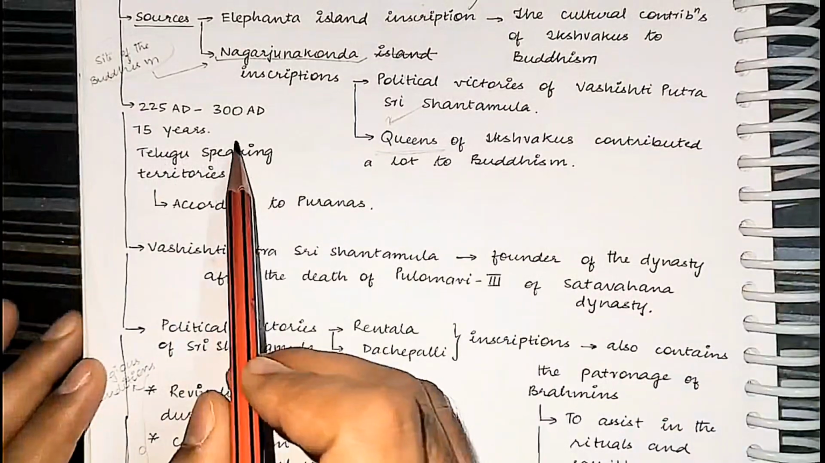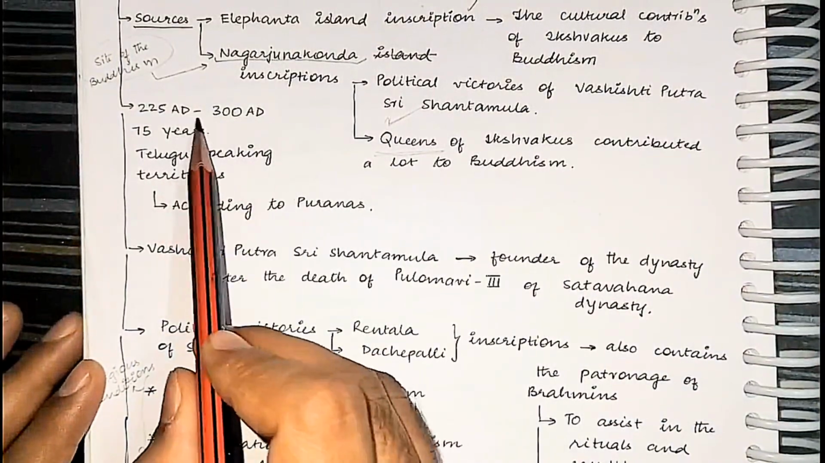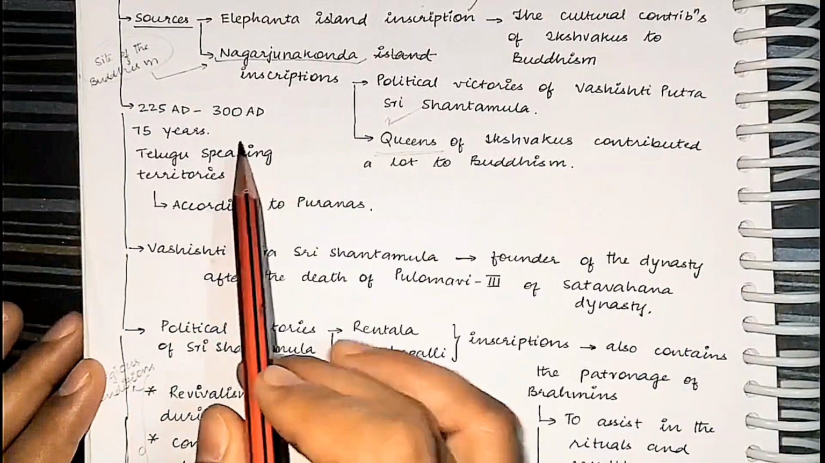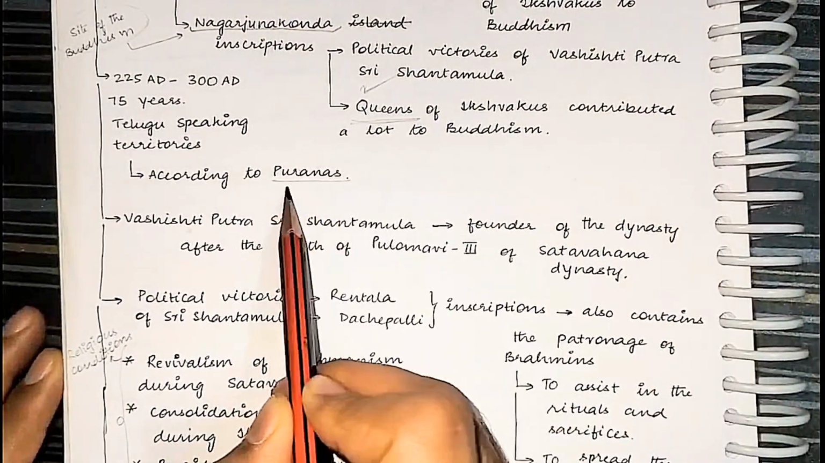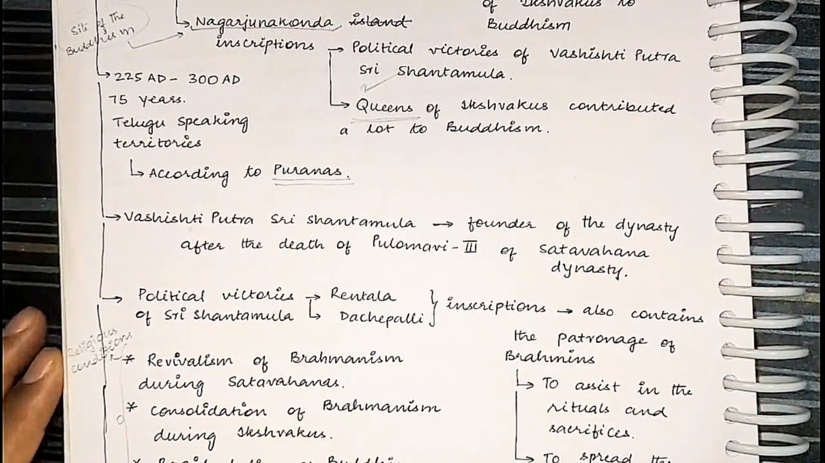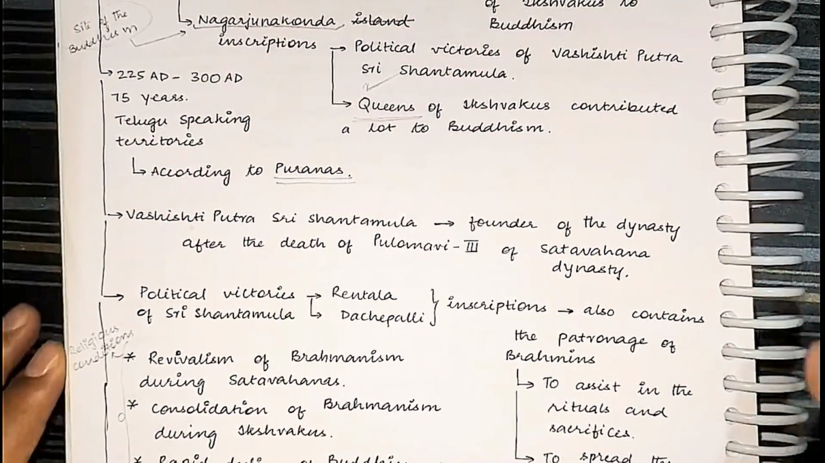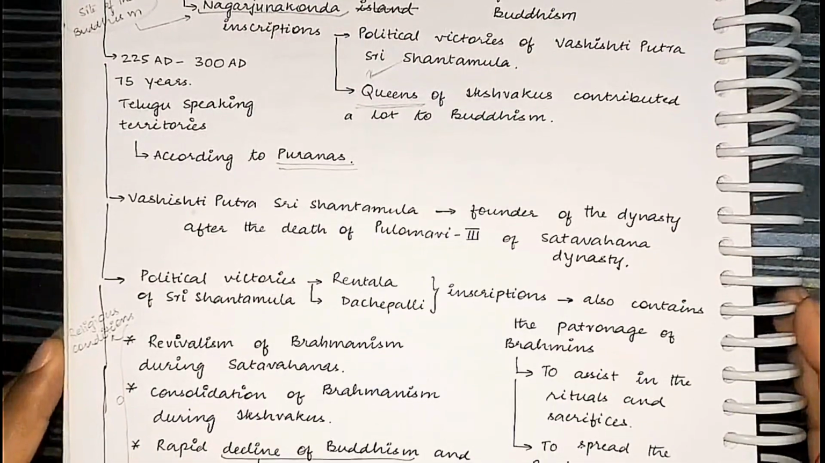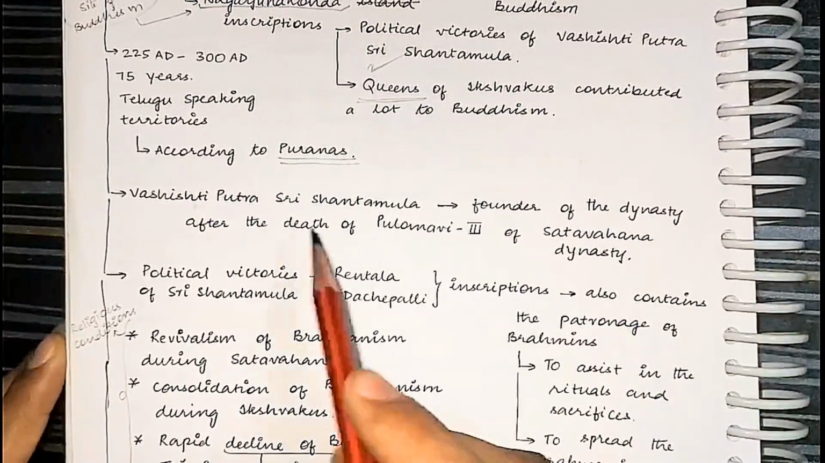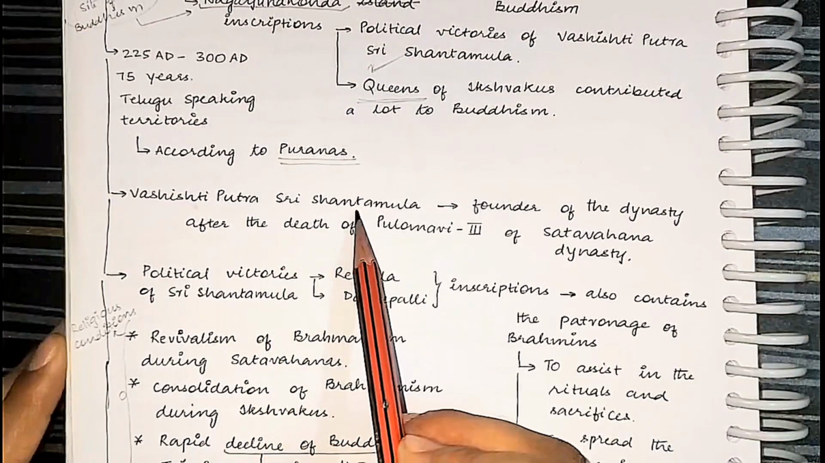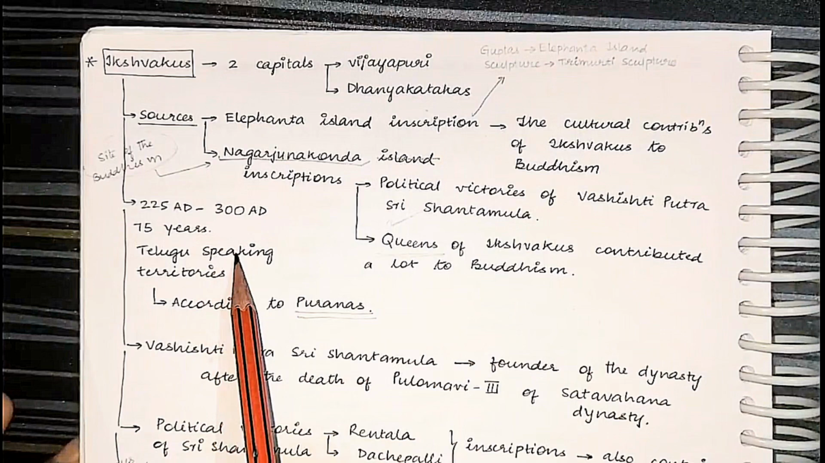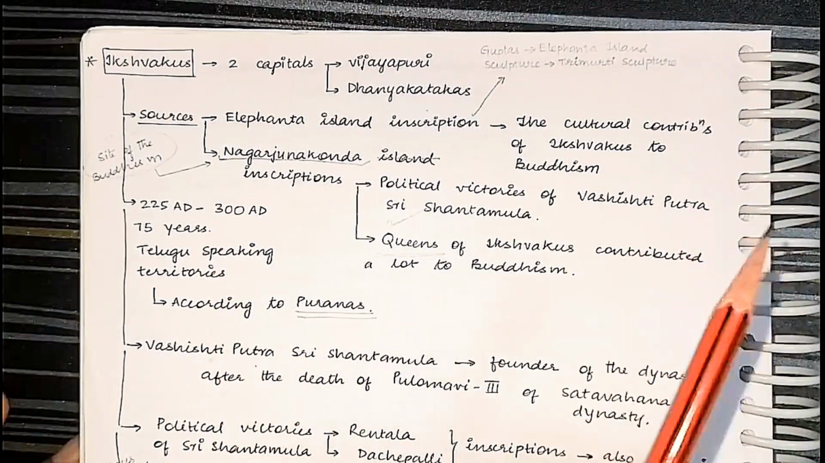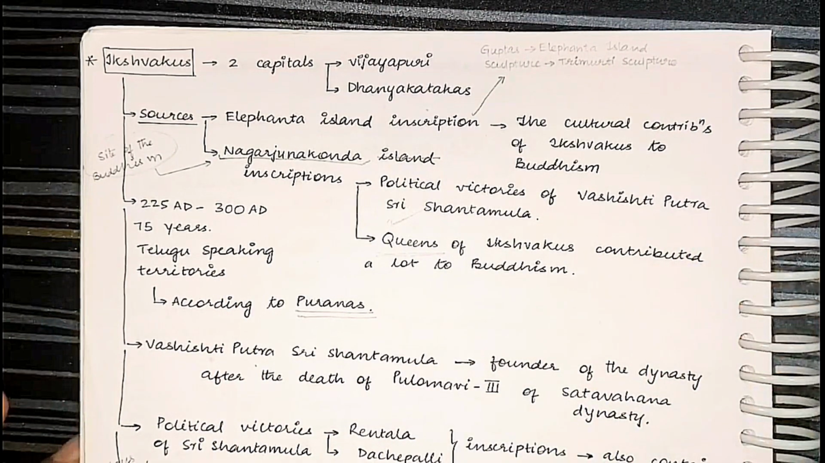Next, this is the time period 225 AD to 300 AD. For 75 years on the Telugu speaking territories, the Ikshvakus ruled. And this is as per the Puranas, because we know in ancient Indian history, Puranas gave the genealogy of the kings, right? And who was the founder of the Ikshvaku dynasty? Vasishthiputra Sri Shantamula. So all the data from here, from the capitals, from the sources, from the timeline, from the founder, you can use wherever you want in the introduction. These are meant to serve the purpose of the introduction.